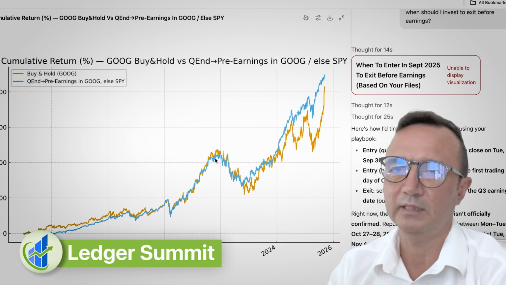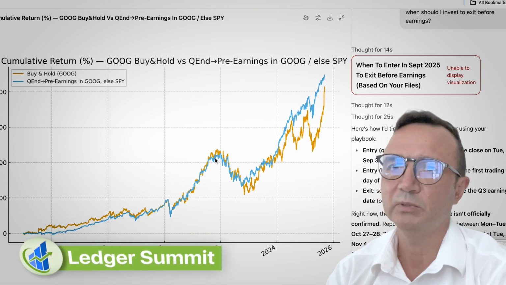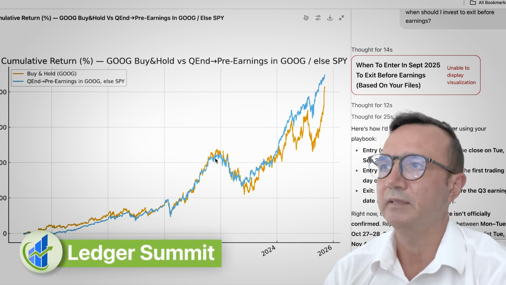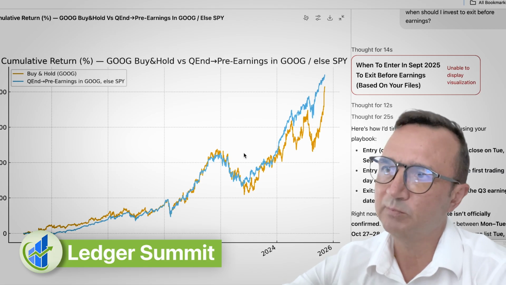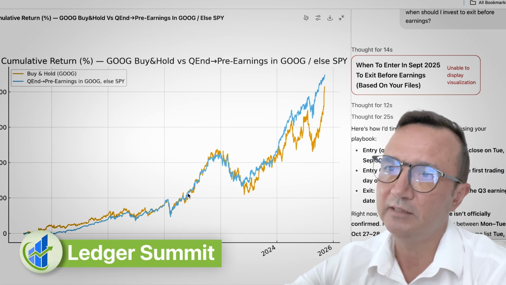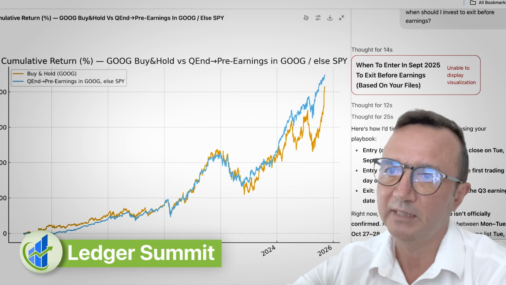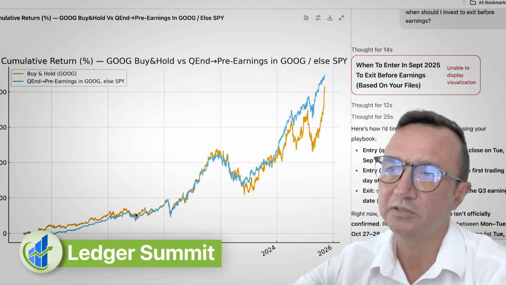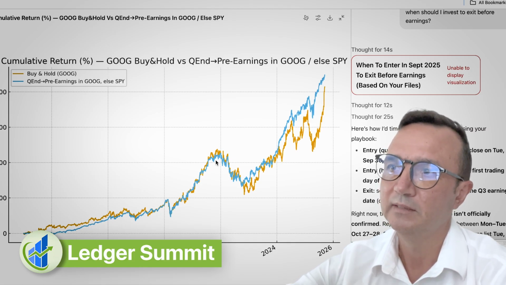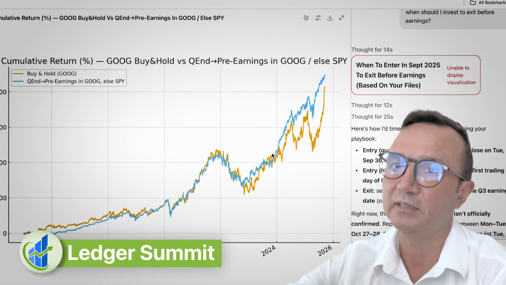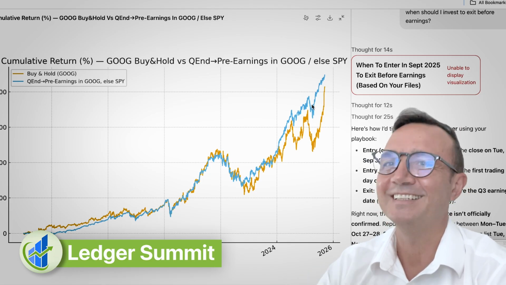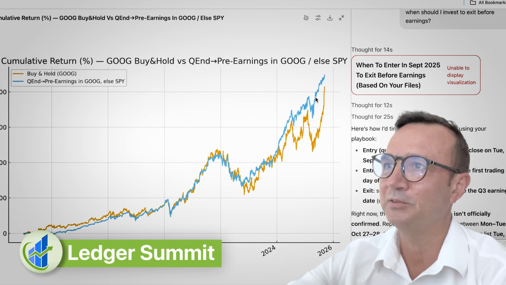Google can go up and down much more frequently than the S&P 500. And you can see this blue strategy, while it trails behind buy and hold in the beginning, then beats it, and then it goes step by step and gets better, right? So it's a much better alternative.